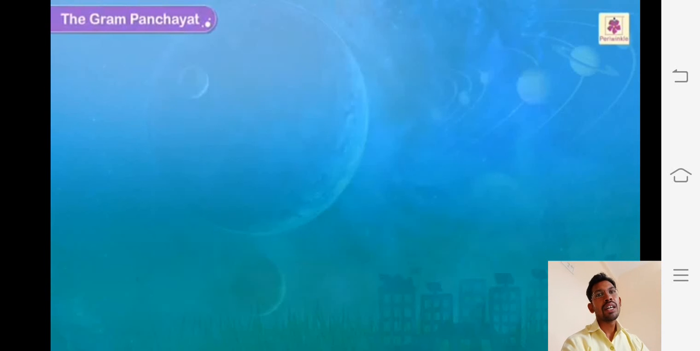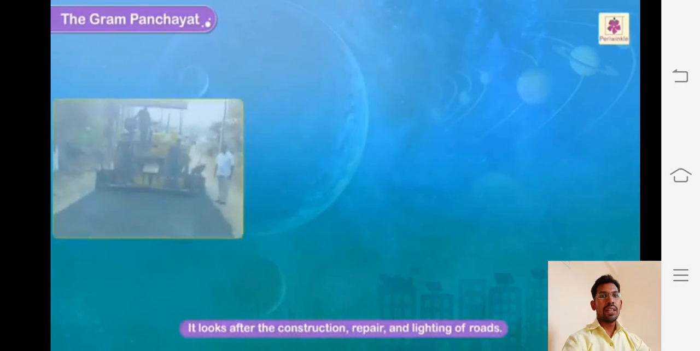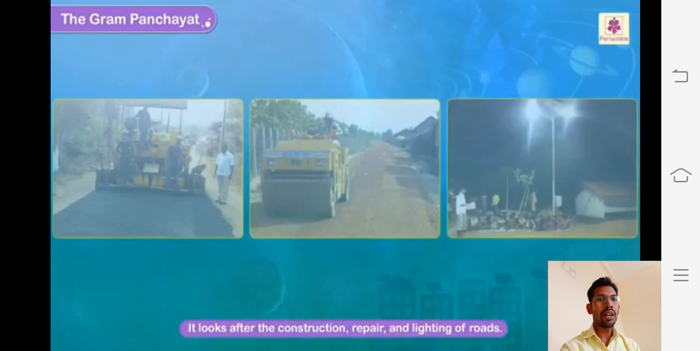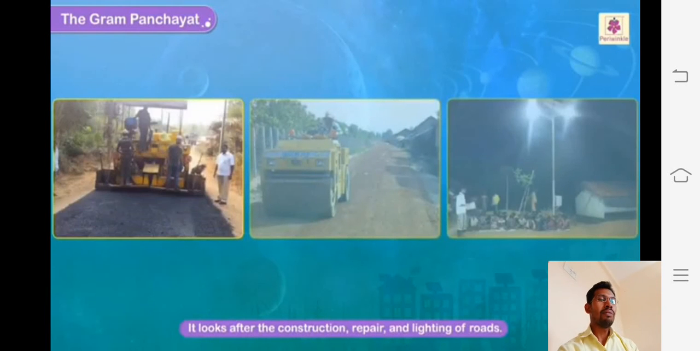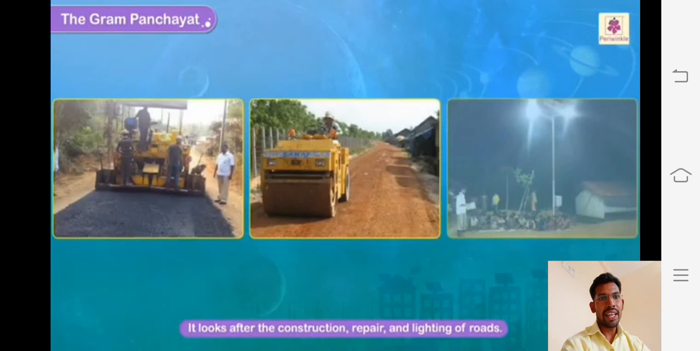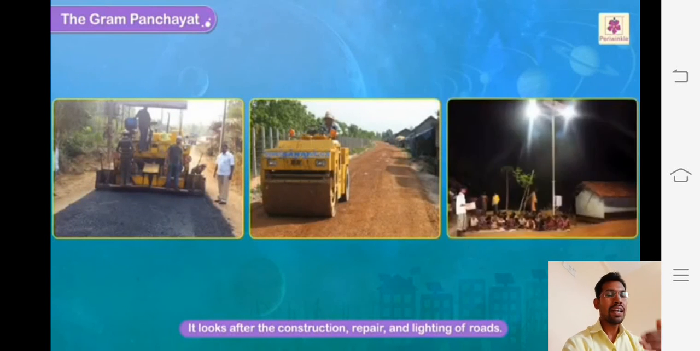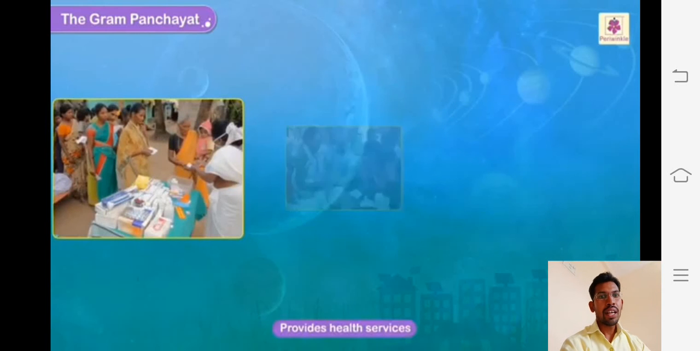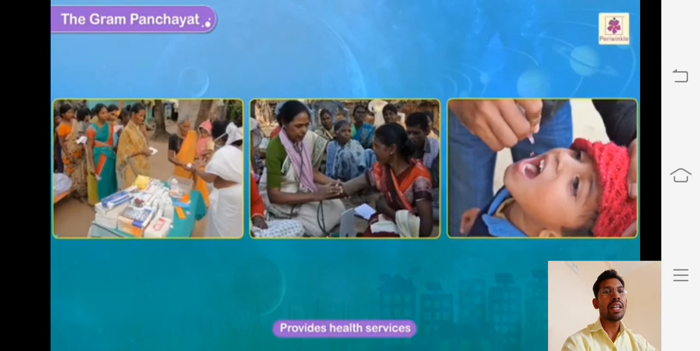So how does the Gram Panchayat work? It looks after the construction, repair, and lighting of roads. These things they look after in their area, so that everyone can understand these things. They have to construct the roads, repair the roads, and even provide health services in the village.